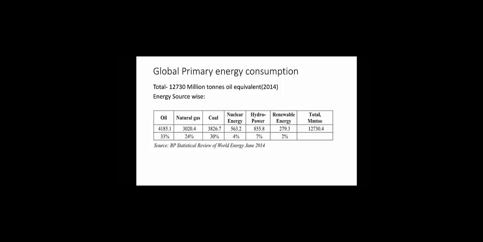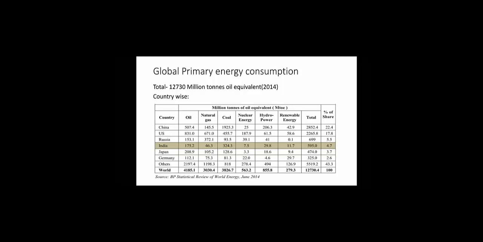The table below shows the breakup of various constituents of primary energy consumption worldwide in million tons of oil equivalent. Then the primary energy consumption for some developed and developing countries is shown in the table. It may be seen that India's absolute primary energy consumption is only about 4.7% of the world, 26% of USA and 21% of China's consumption.